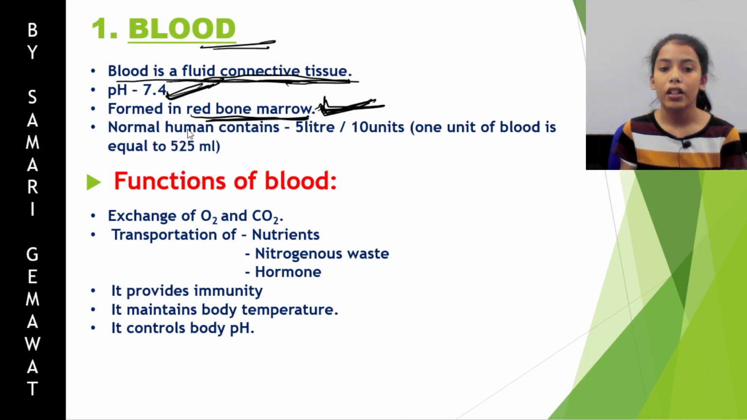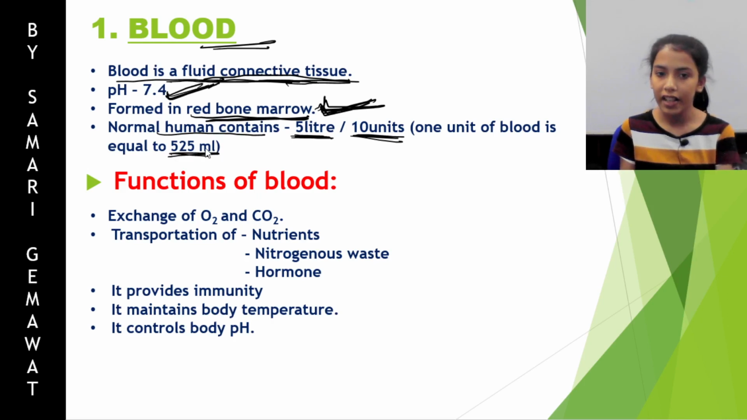Now the question arises: how much blood is present in a normal human being? In a normal human body, 5 liters of blood is present, or around 10 units of blood, where 1 unit of blood is equal to 525 ml. So these were some features or properties of blood.